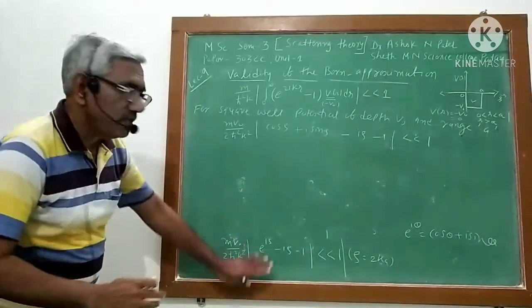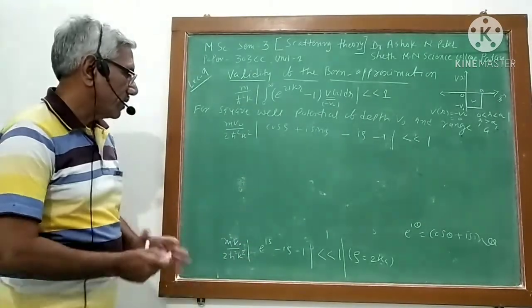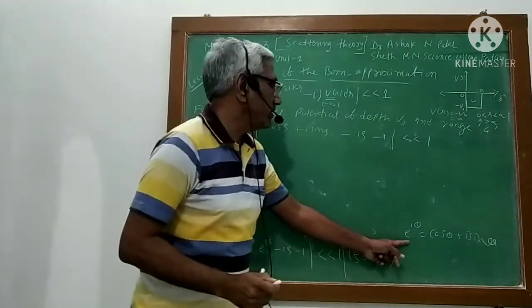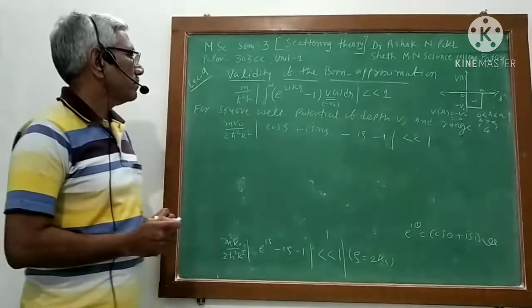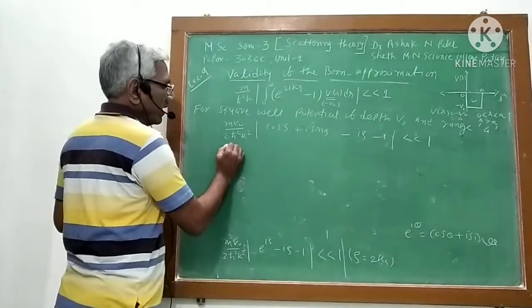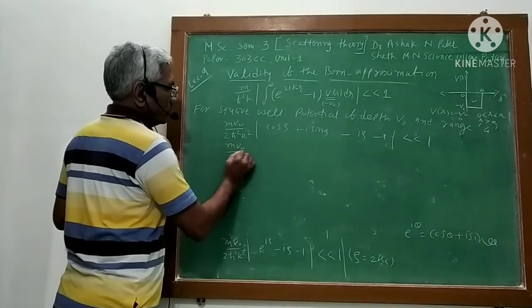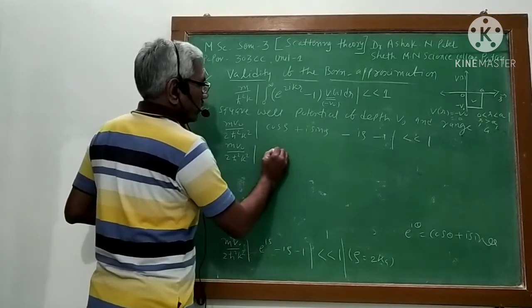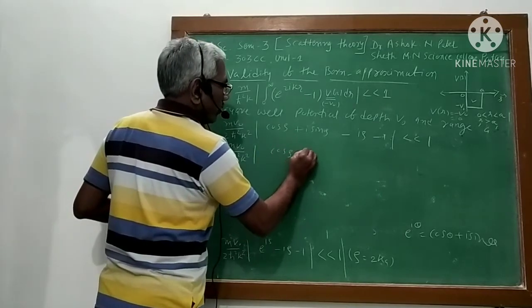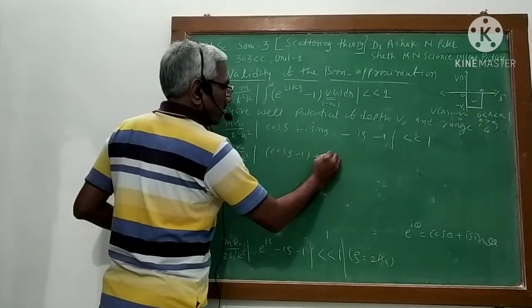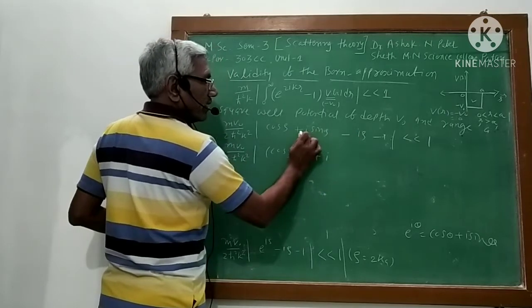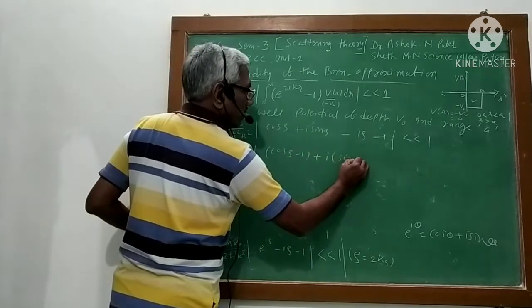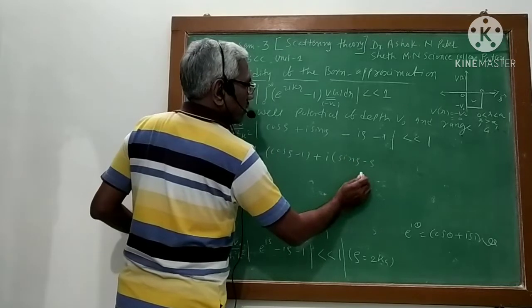So I am simplifying this condition. That's it. So e^(i rho) means from this I can write it like this. If I rearrange it, mV0 upon 2 h cross k square, so it is cos rho minus 1 plus i, you can bring outside, sin rho minus rho.